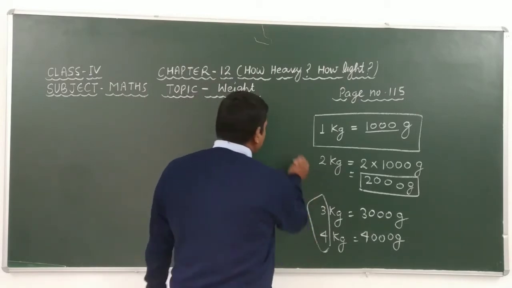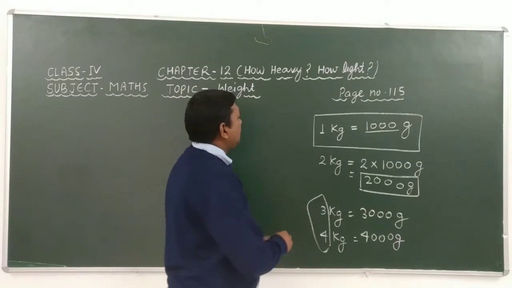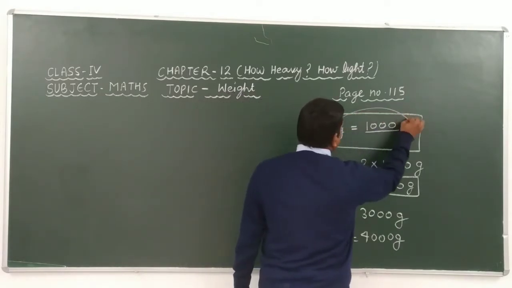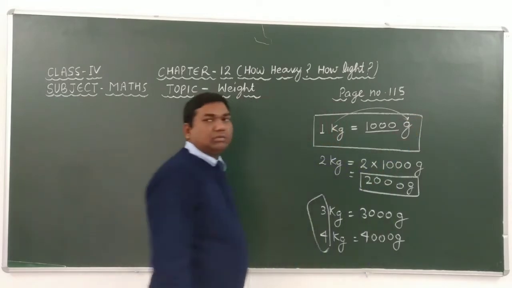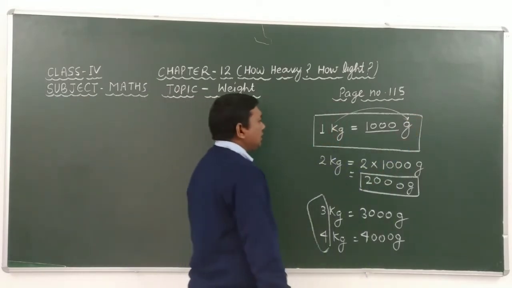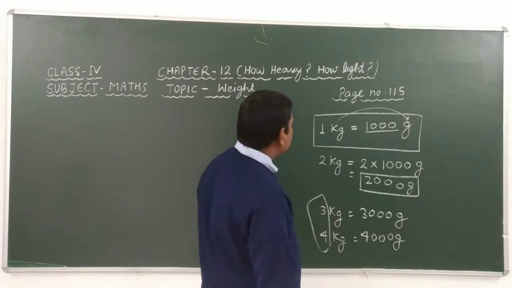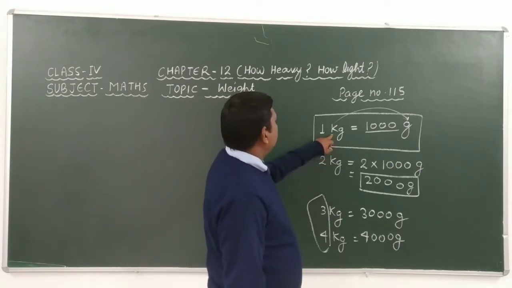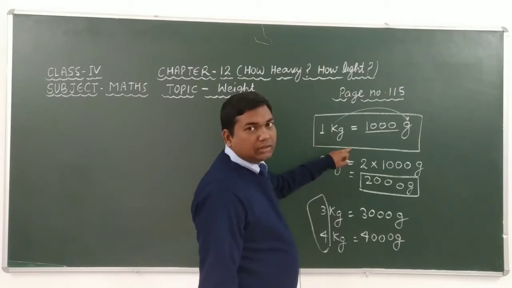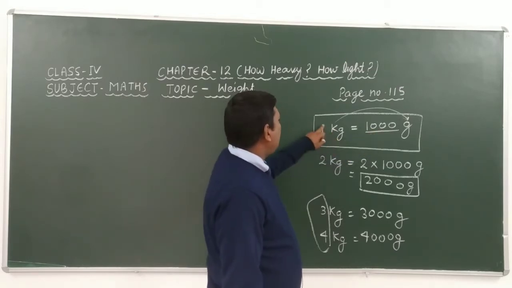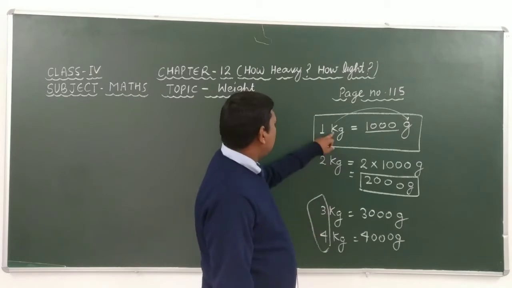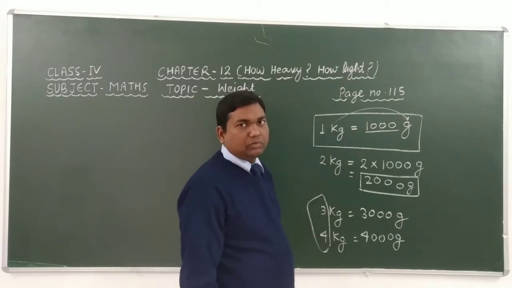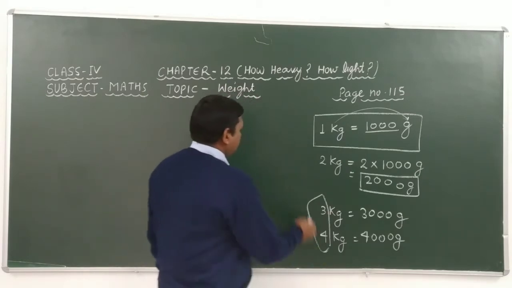Look here carefully. Here we have to convert kilogram into gram. Okay, understand? Students, it means that for converting kilogram into gram, we have to multiply the given quantity by 1000.